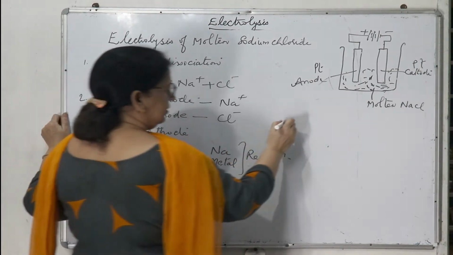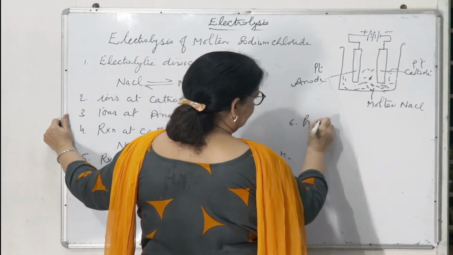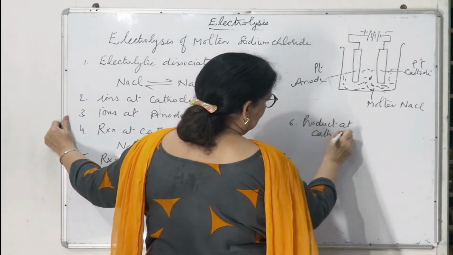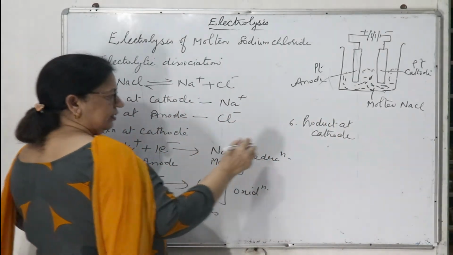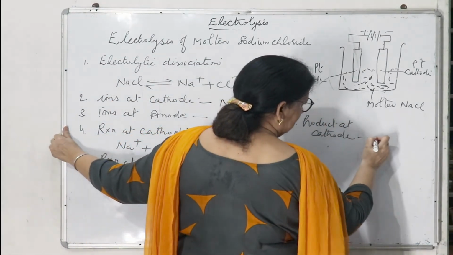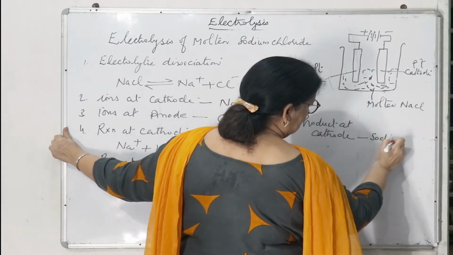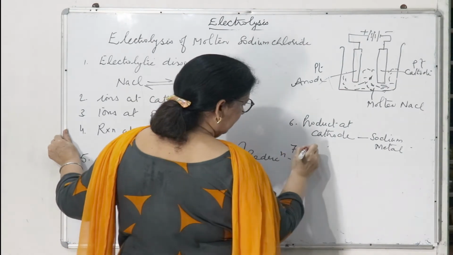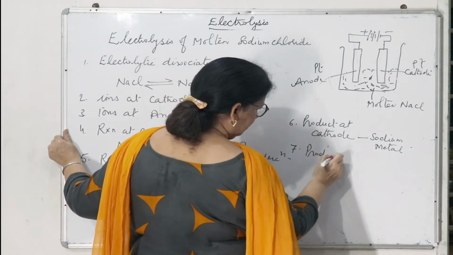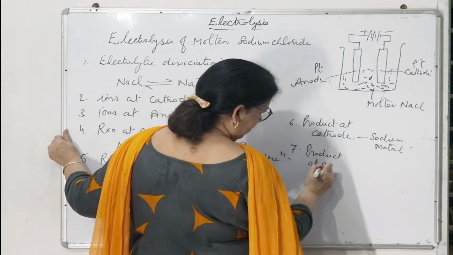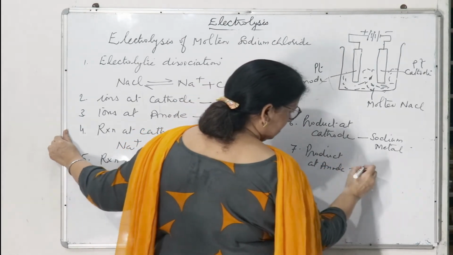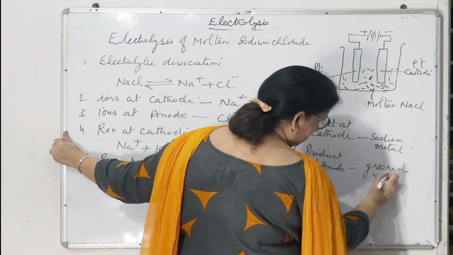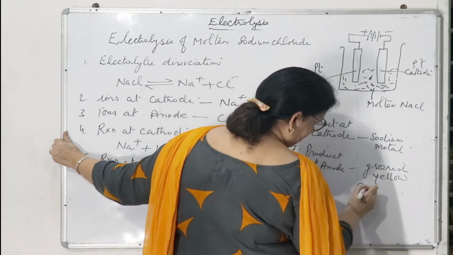Now the sixth step, product at cathode. What is formed at the cathode? That is the sodium metal. And what is formed at the anode? That is the seventh step, product at anode, that is greenish yellow chlorine gas.